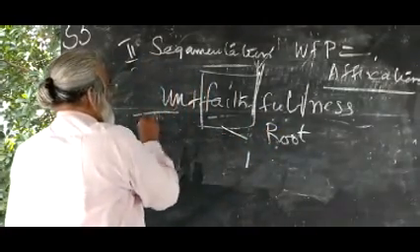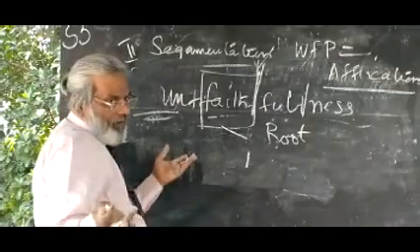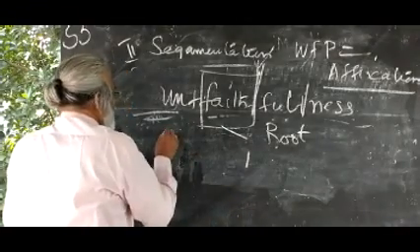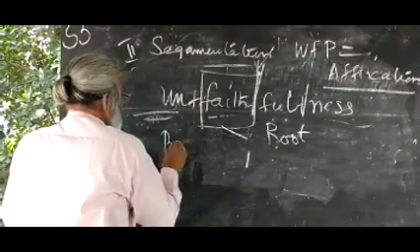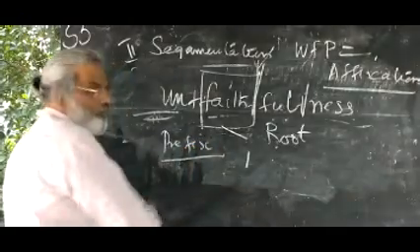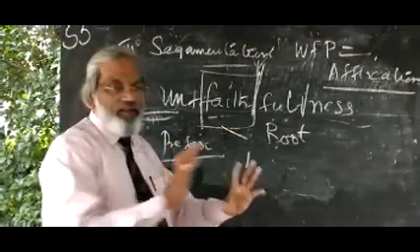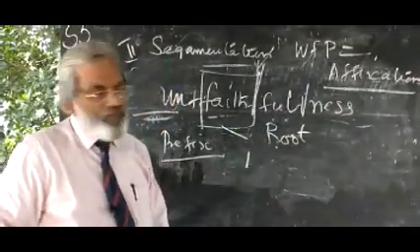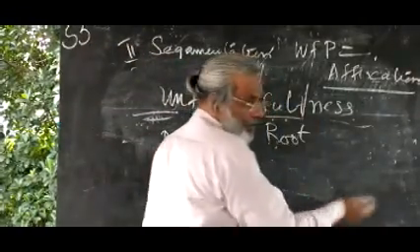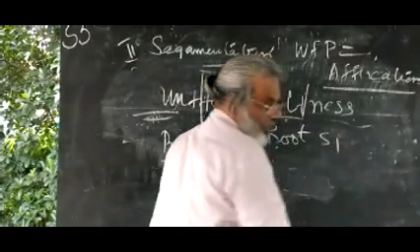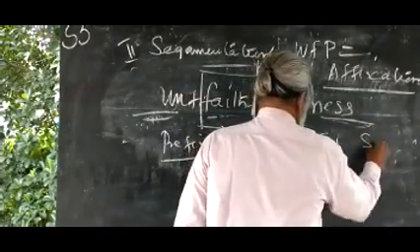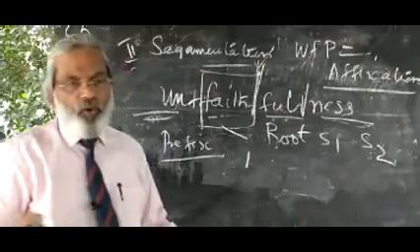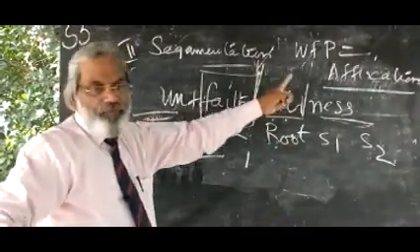On the left side you write one word which may or may not be meaningful. This word is called a prefix. From the left side you add an element to the stem, that is called a prefix. On the right side you add one element, that is called suffix number 1. Here the second one is suffix number 2.